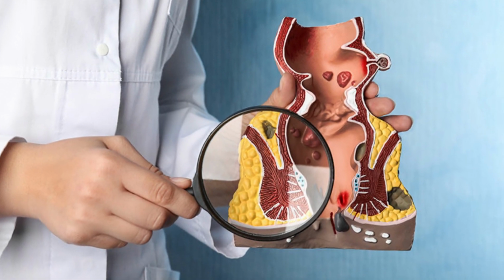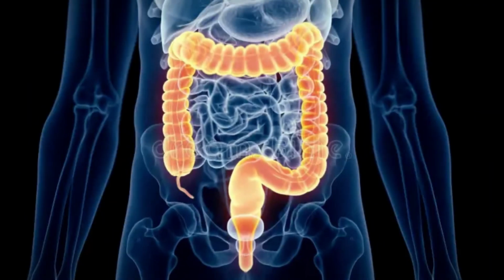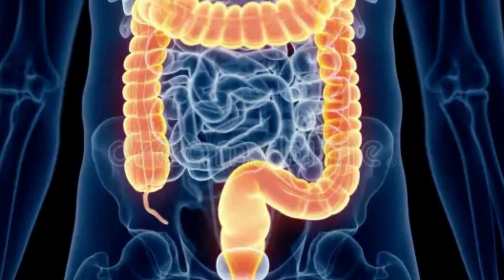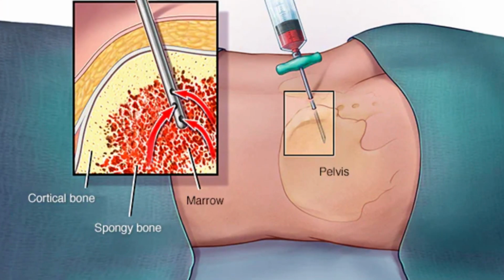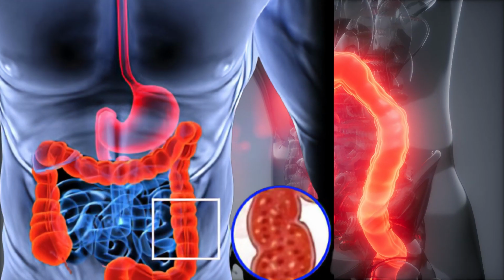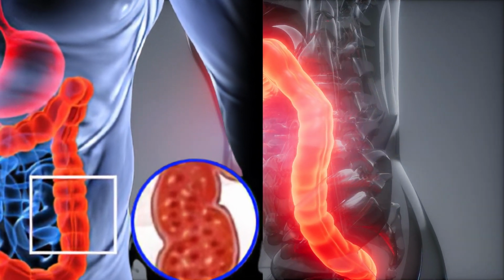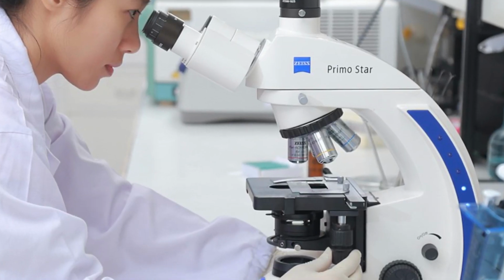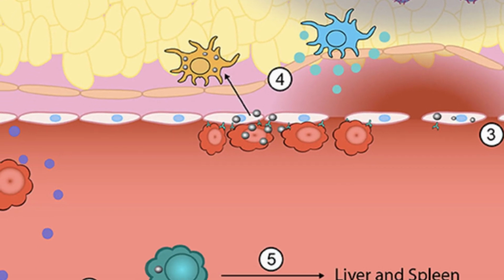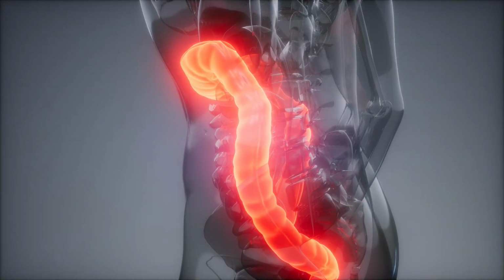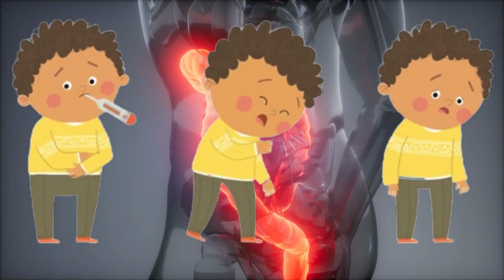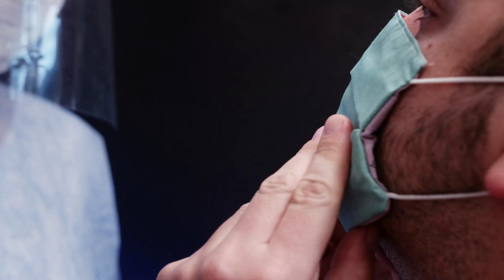In some cases, a colonoscopy may be performed, which involves a similar procedure but examines the entire length of the colon. Biopsy samples may be obtained during endoscopic procedures to further confirm the diagnosis. Small tissue samples are collected from the colon lining and analyzed under a microscope. These samples provide crucial insights into the presence and severity of inflammation, as well as help rule out other potential conditions with similar symptoms. Imaging techniques can also aid in the diagnostic process.